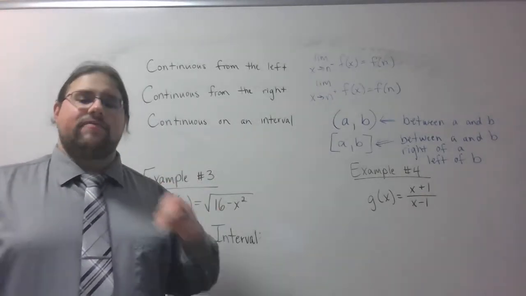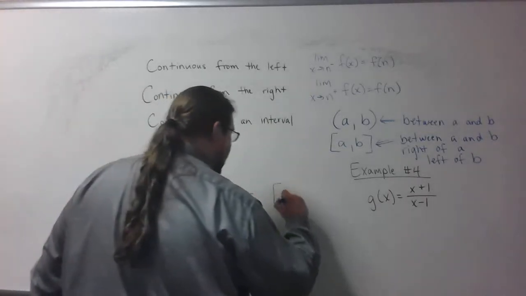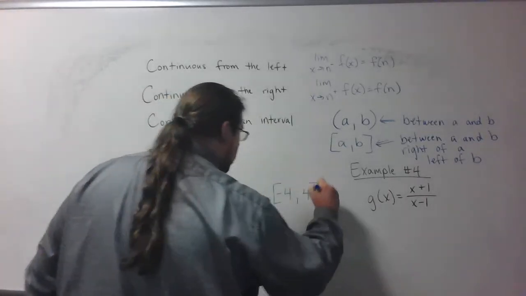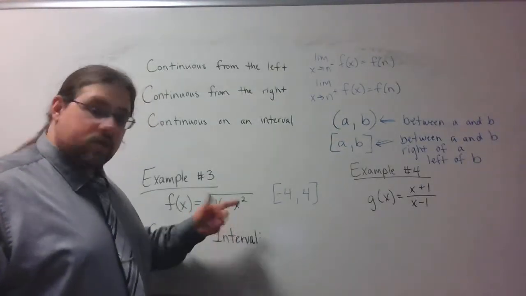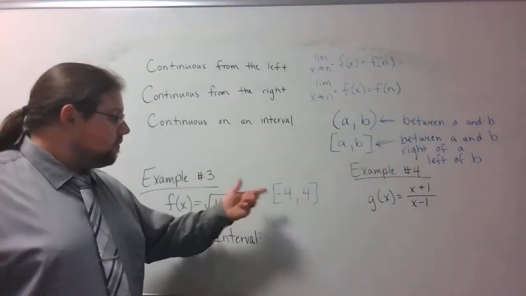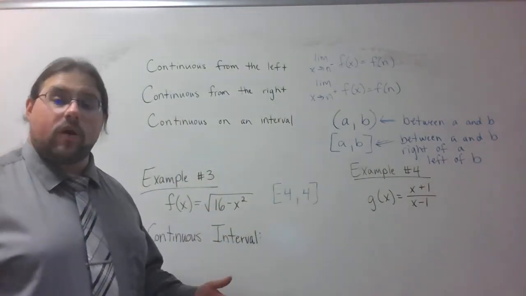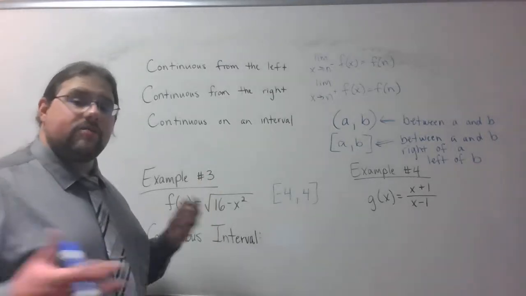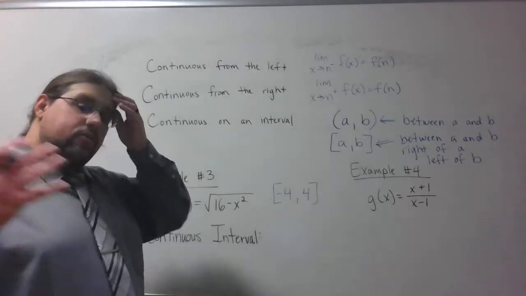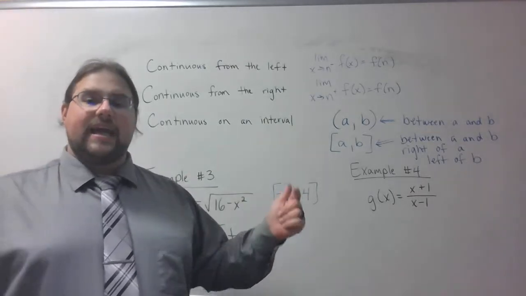So the question is, what numbers is it defined for? I need to check that first. Well, if I think about it, it's defined on these numbers: negative 4 to positive 4. Why? Because think about it. If you plugged in 4, 16 minus 4 squared, that's 0. If you plugged in negative 4, 16 minus 4 squared is 0. But any numbers bigger than 4 or smaller than negative 4 are going to make it a negative number under the square root, and that's not going to work. So what I need to do right now is think about what happens between these two numbers. What's happening in between them?